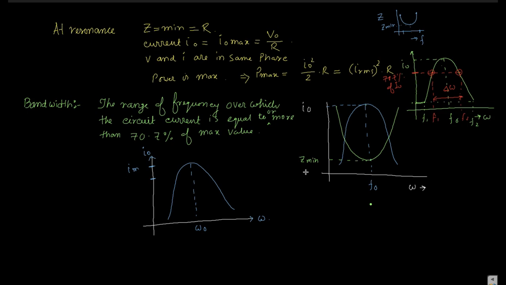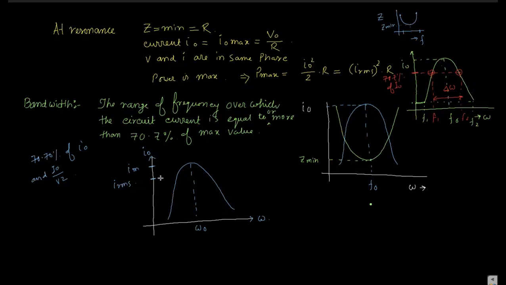And what does that 70.7% of Im mean? That is the IRMS. That is 70.7% of I naught, and I naught by root 2 is the same. If I naught is divided by root 2, then you get 70.7% of I naught. So I naught by root 2 is nothing but the IRMS.